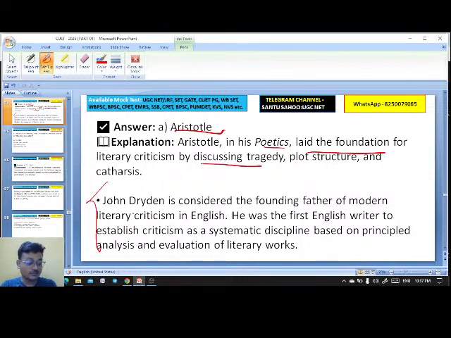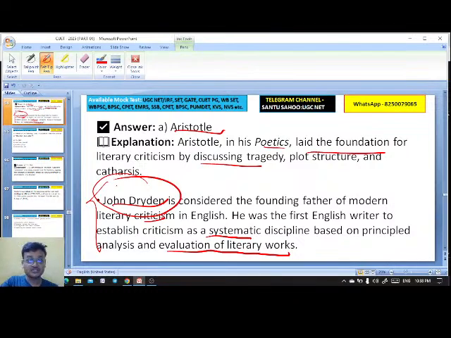And who is the father of modern literary criticism in English? That is John Dryden. He was the first English writer to establish criticism as a systematic discipline based on principled analysis and evaluation of literary works. So the father of English literary criticism is John Dryden, whereas the father of classical criticism was Aristotle. Got it? Next question.